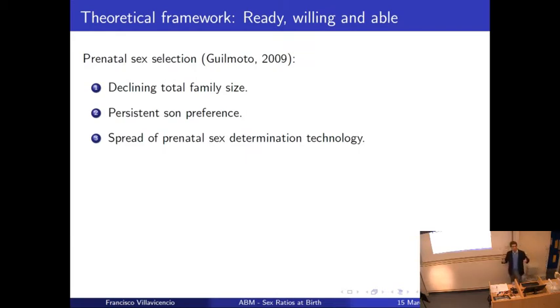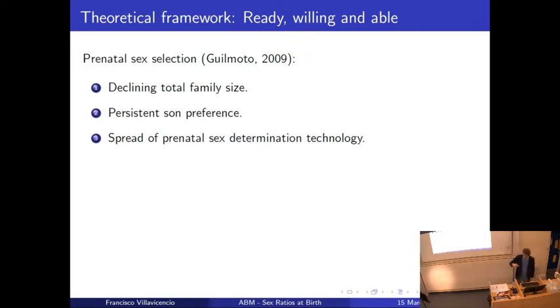So couples are willing to have smaller families. Second, there is a persistence of son preference. And then we have these two elements: smaller families, but still, because of cultural beliefs, couples want to have a son. So in order to reconcile these two elements, prenatal sex determination technology emerges as an exogenous element that allows us to reconcile these two, declining family size and son preference.